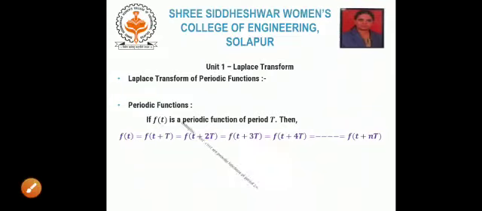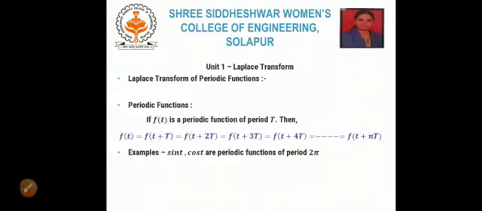We know that sin t and cos t are periodic functions of period 2 pi. Why? Because sin 0 is 0, sin 2 pi is 0, and sin 4 pi is 0, and hence we get the same values after the regular interval of 2 pi. Hence it is period 2 pi, and so sin t and cos t are periodic functions of period 2 pi.